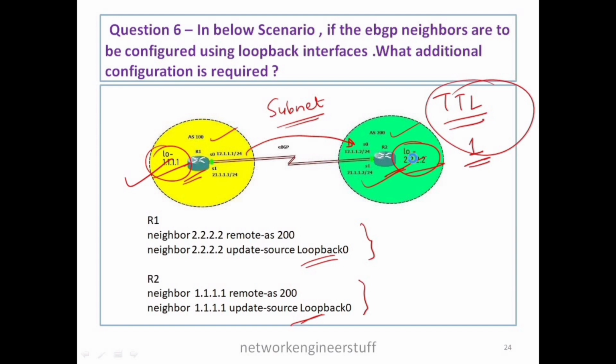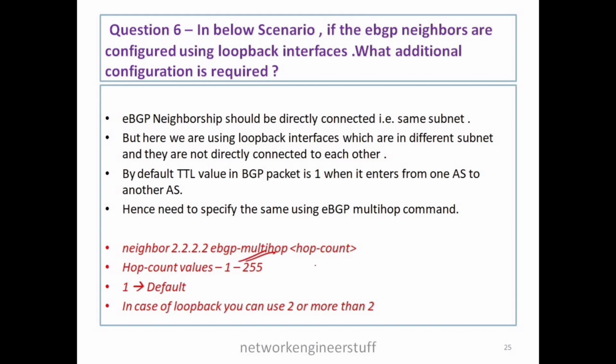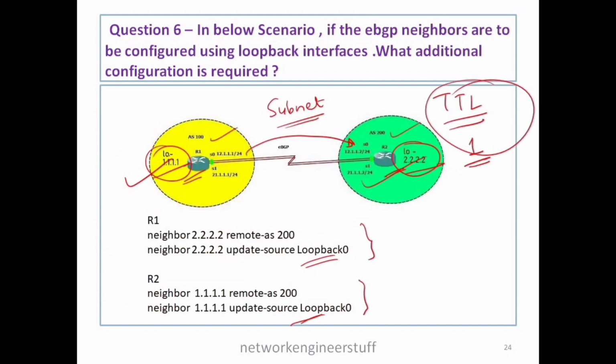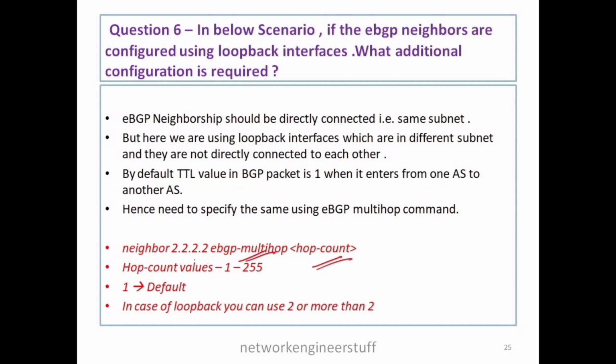So that is the reason why we have to mention this EBGP multi-hop followed by the hop count. Here the hop count, they are like 2 hops away. Whenever we configure this command, this will be the configuration of R1: neighbor 2.2.2.2 ebgp-multihop, and that hop count will be 2. Now this value of hop count is in the range of 1 to 255. So 1 is default. That is the reason why we have the TTL value of 1.